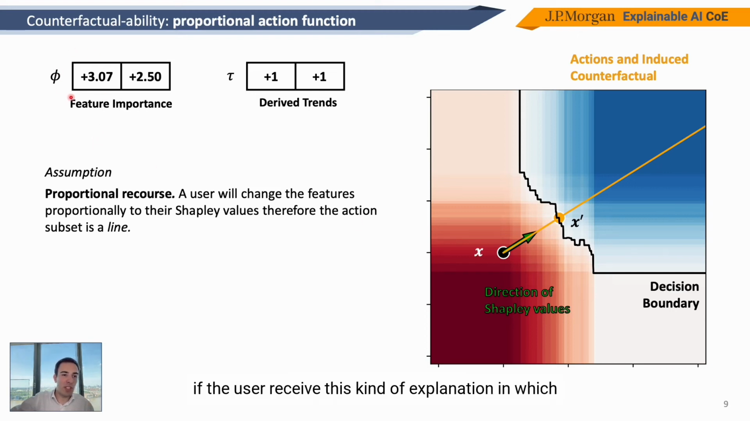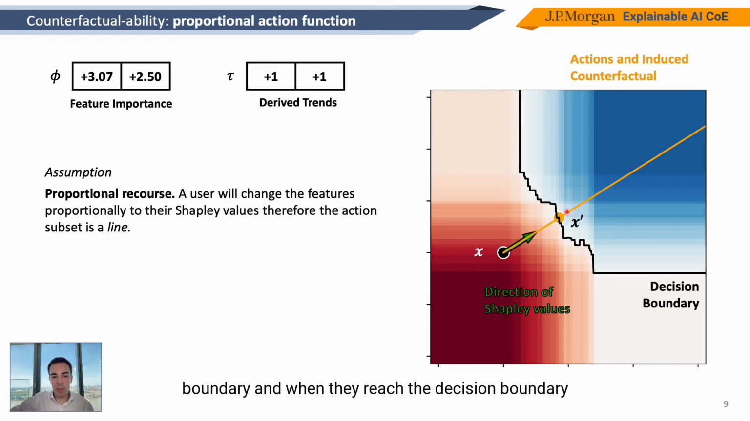So if the user received this kind of explanation in which the first feature is slightly more important than the second one, what the user will try to do is to change feature A, the first feature, more than the second feature on the y-axis. And what happens is that if the user follows the suggestion of the explanation of increasing their features proportionally to their Shapley value, at some point they will reach the decision boundary.